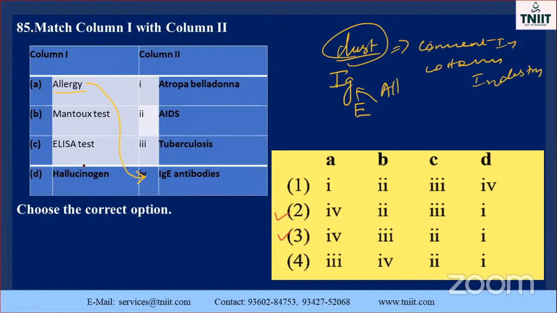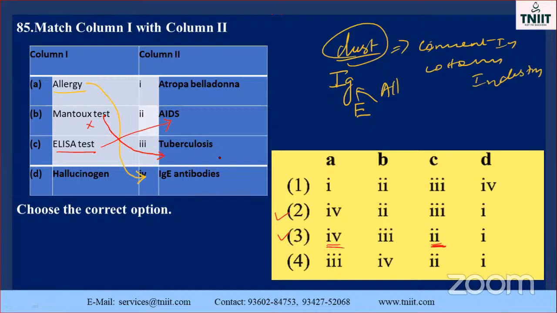Listen here, Montague's test. Montague's test, mostly they were used for this. Suppose you do not know this answer, just lift it. What about the ELISA? ELISA, already we know about AIDS. So C, the answer is the second one. C is second. So automatically you know about the third one. The second option is the third one.